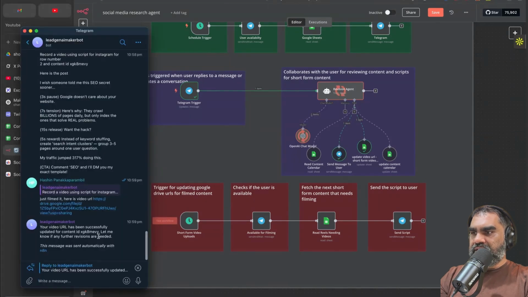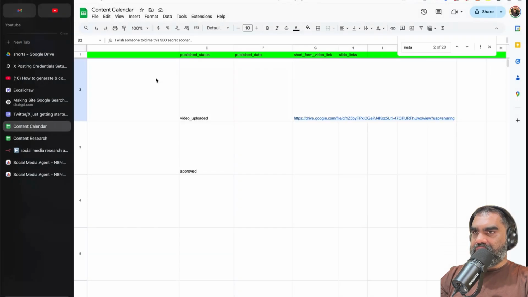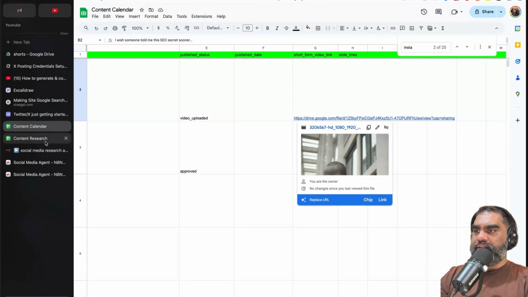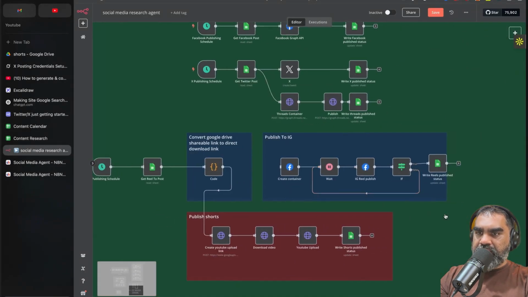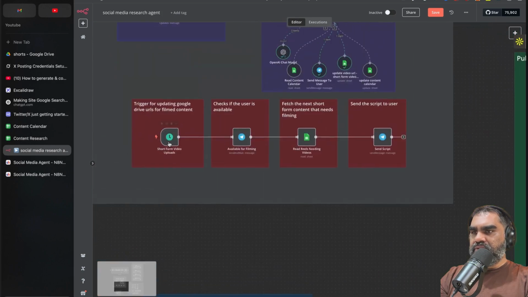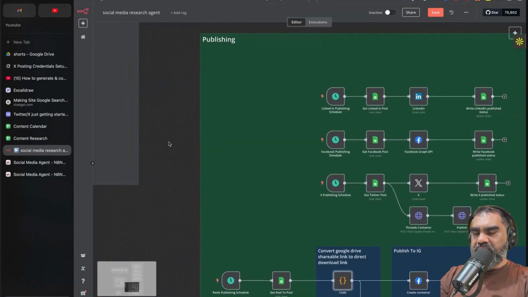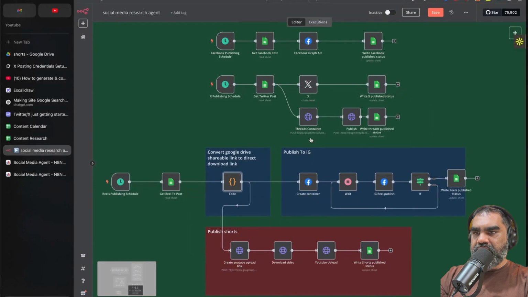Your video URL has been successfully updated for content ID. If I go to content calendar, the URL is there. And when you run the publish part, that will get picked up and published to IG. So that's the review system. Let's move on to publishing, how to set up the credentials and everything like that.